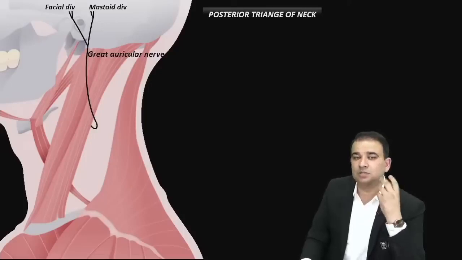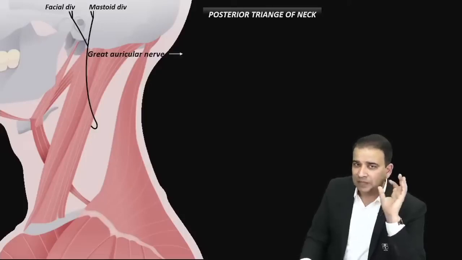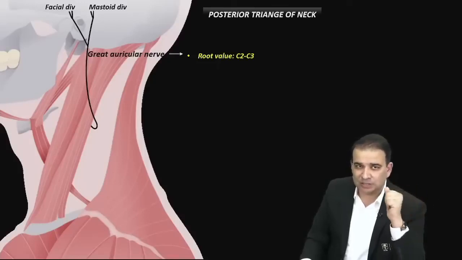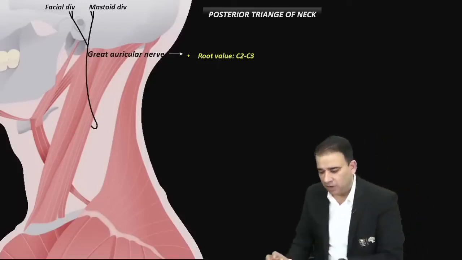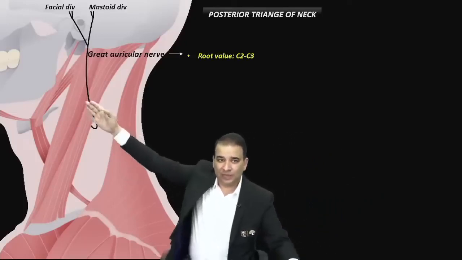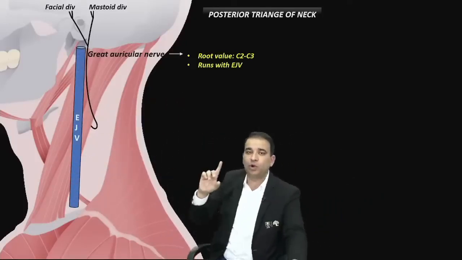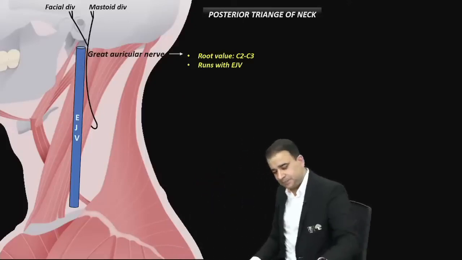Now what is so special about the great auricular nerve, guys? First of all, its root value is C2 and C3. Let's start with the root value first, C2 and C3. One important relation of the great auricular nerve is that it runs with the external jugular vein. The external jugular vein will be running like this here. So it runs with the external jugular vein. That's one important question. It was one of the NEET questions.